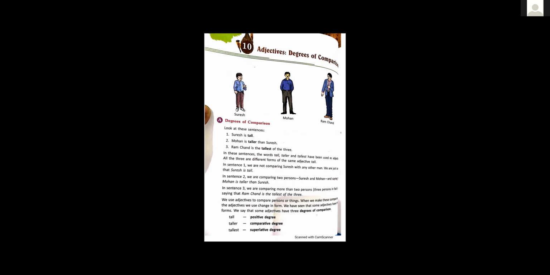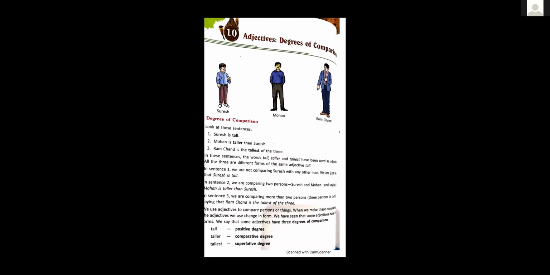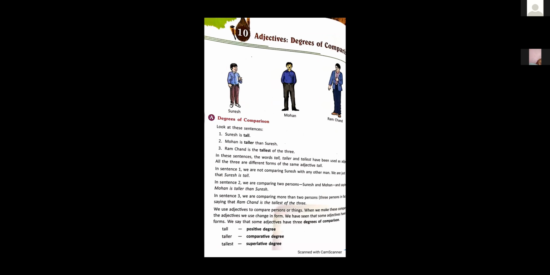Students, look at the pictures given. First picture is of Suresh, second of Mohan, and third of Ramchand. Okay, look at these sentences. First sentence is Suresh is tall. No comparison is there. Simple statement. Suresh is tall. In the second sentence, Mohan is taller than Suresh.